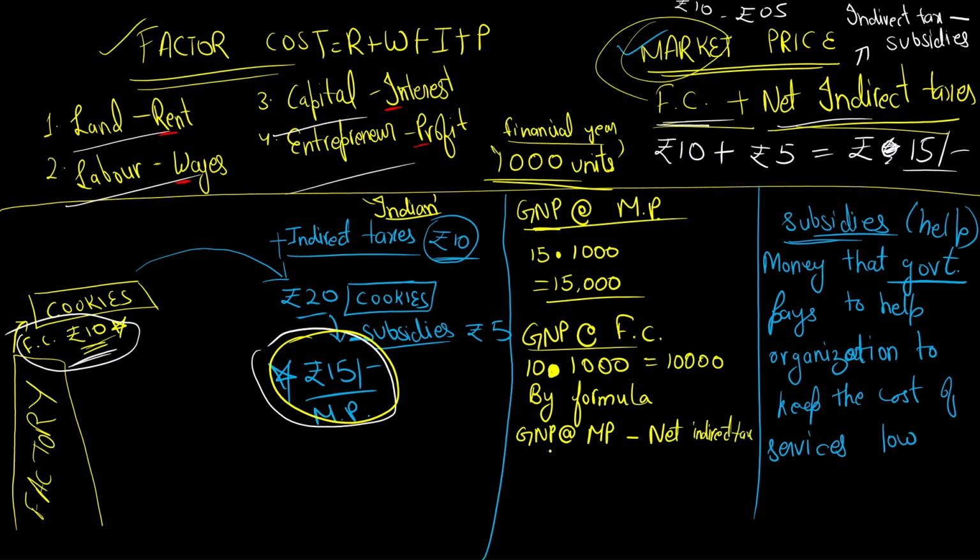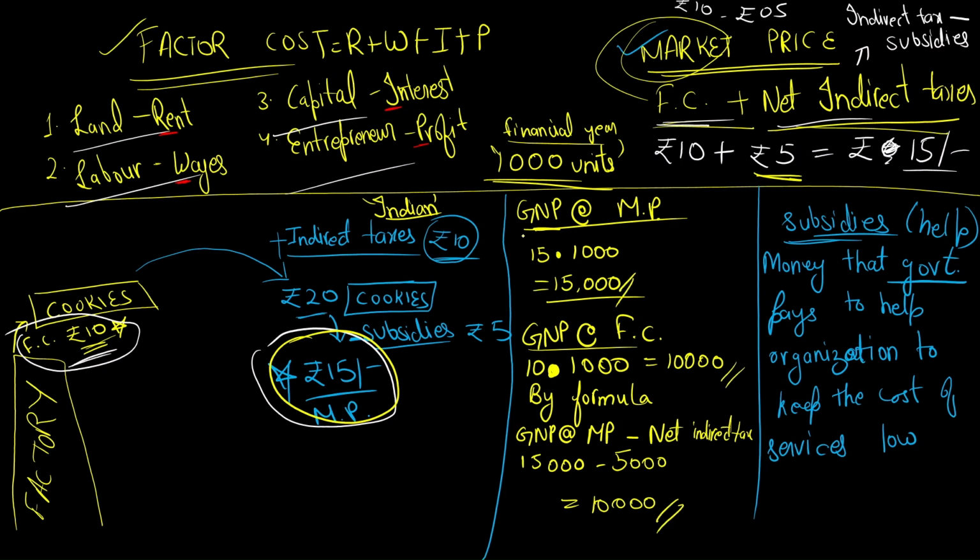So what GNP at market price did we get? 15,000. And what was the net indirect tax? Net indirect tax is ₹5. We calculated it just now, right? But 5 is for 1 unit. For 1000 units, how much will it be? 5,000. So 10,000 is the answer.